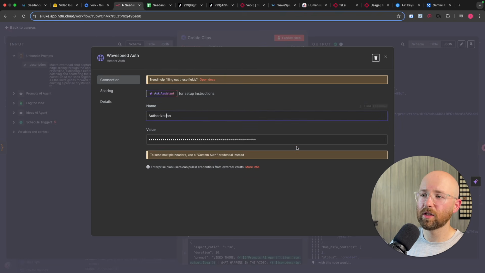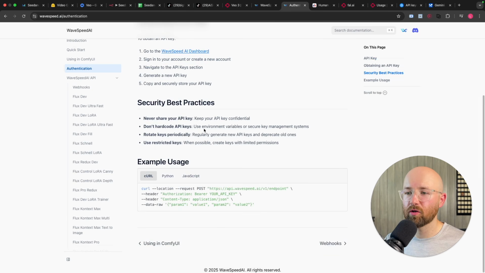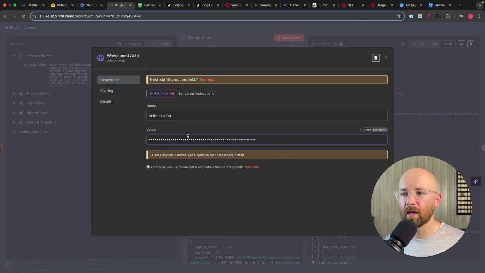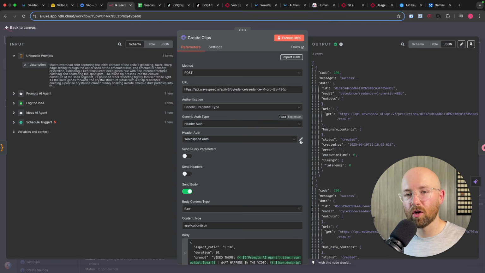Then we have authorization as the name. And the value here, it won't show you, but come here to the WaveSpeed authentication docs. You see to get the API key, etc. An example usage, so curl, which is what we would use, because curl is essentially like an HTTP request. Post, and you see it's authorization: bearer your API key. So inside here, you would delete all that, and instead under here, you would have it as bearer, and then you'd paste in your API key. So whatever like this, and then you'd have that inside here, and then save, and that's your API key set up, which is essentially your unique identifier, so that WaveSpeed knows it's you, because everyone has their own one.